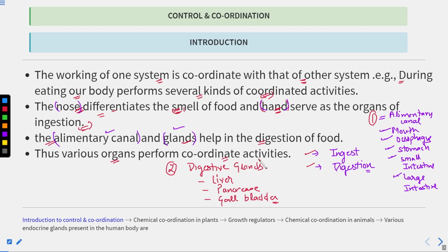Okay. Now the digestive system was one system. Another system is the excretory system. From the large intestine, the undigested food is thrown out of the body through the anus. And the toxic materials which are produced in the body are thrown out by the excretory system. The excretory system consists of the kidneys, which are the main excretory organs. So you can see there is a coordination between the digestive system as well as the excretory system. This is known as coordination, which is very important to perform a particular function.